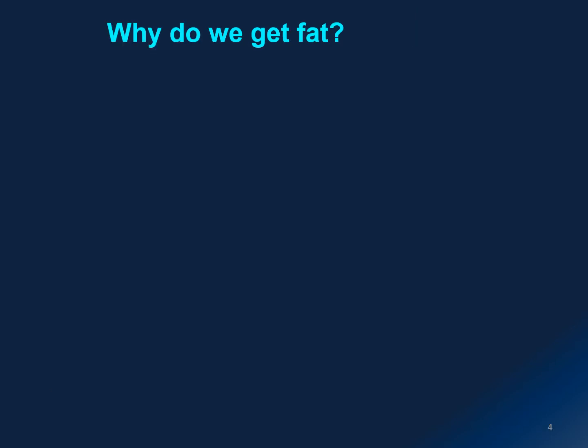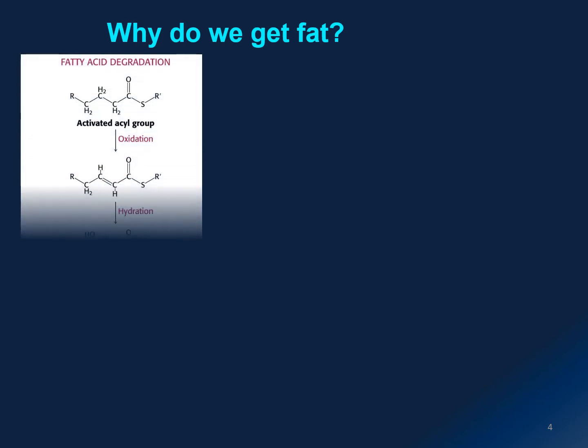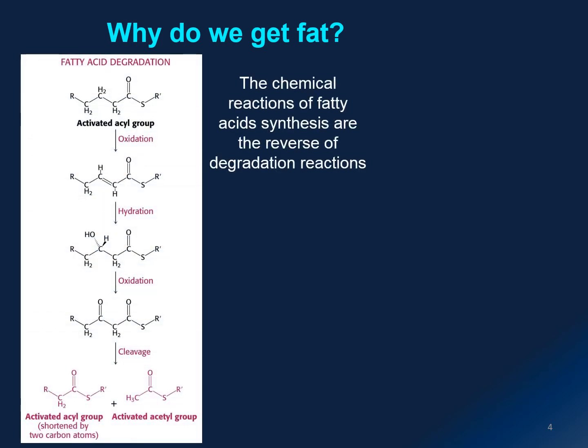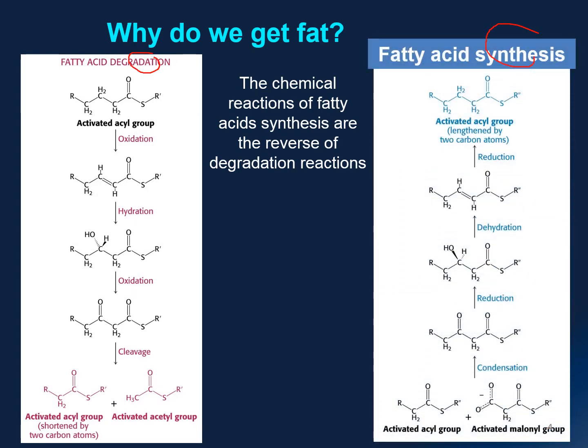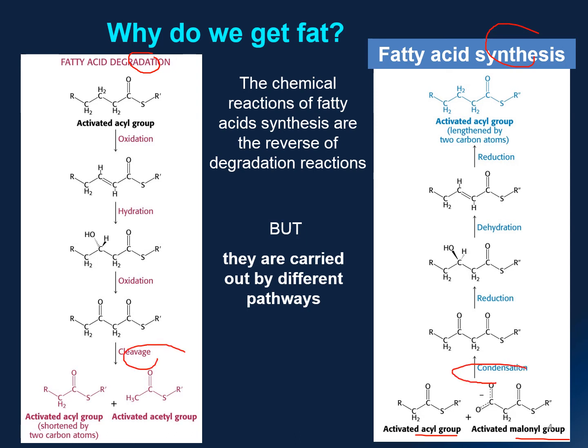Okay, we have come to the final part of this lecture. Why do we get fat? Well, the answer is very simple. Instead of fat catabolism, we have fat anabolism. And the pathway for fatty acid synthesis is the reverse of fatty acid degradation. So it begins with the activated acyl group and an activated malonyl group. So instead of cleavage, we have condensation that joins these molecules together.